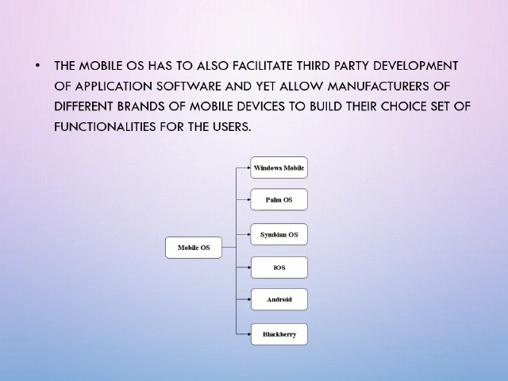So we have several operating systems of mobile. Totally there are 6. We will be seeing an example of 6 operating systems. The first one comes under Windows Mobile, Palm OS, Symbian OS, iOS, Android, BlackBerry.